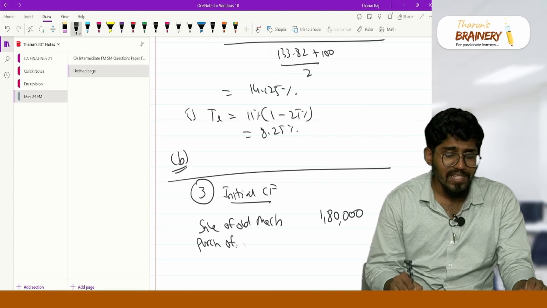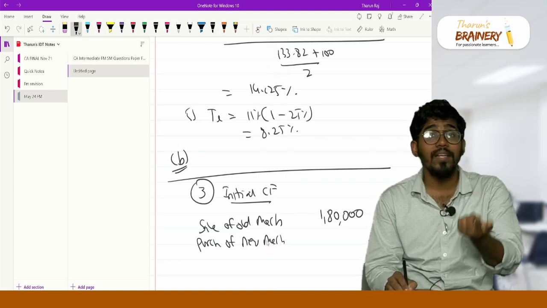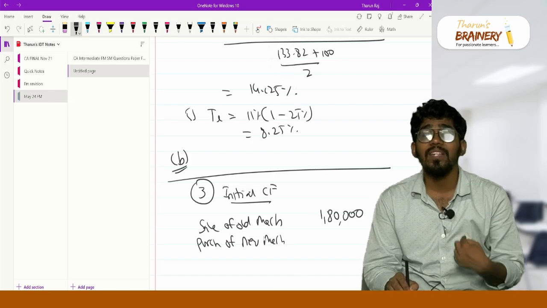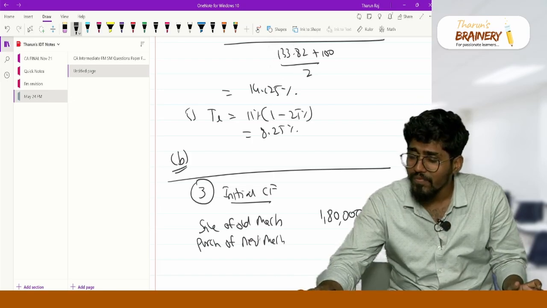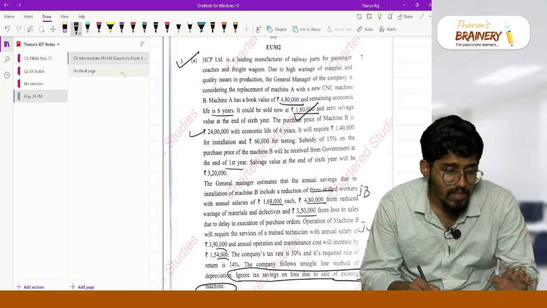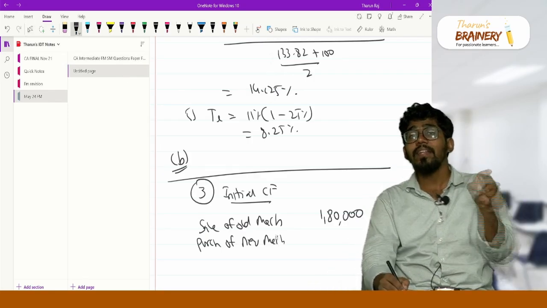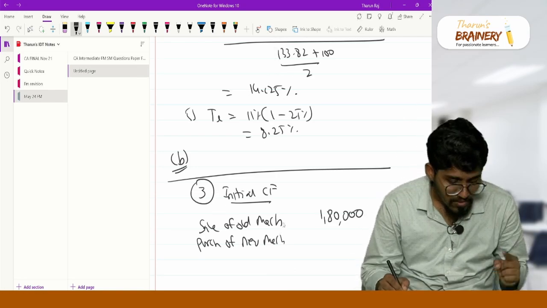Next, purchase of new machinery. Actually, because of this sale, you will also get a tax benefit, which will be an inflow. But I'm ignoring the tax benefit. If the tax benefit came now, it would be 3 lakh into the tax rate of 30%, so 90,000 would also be a benefit, but that 90,000 amount I'm ignoring.